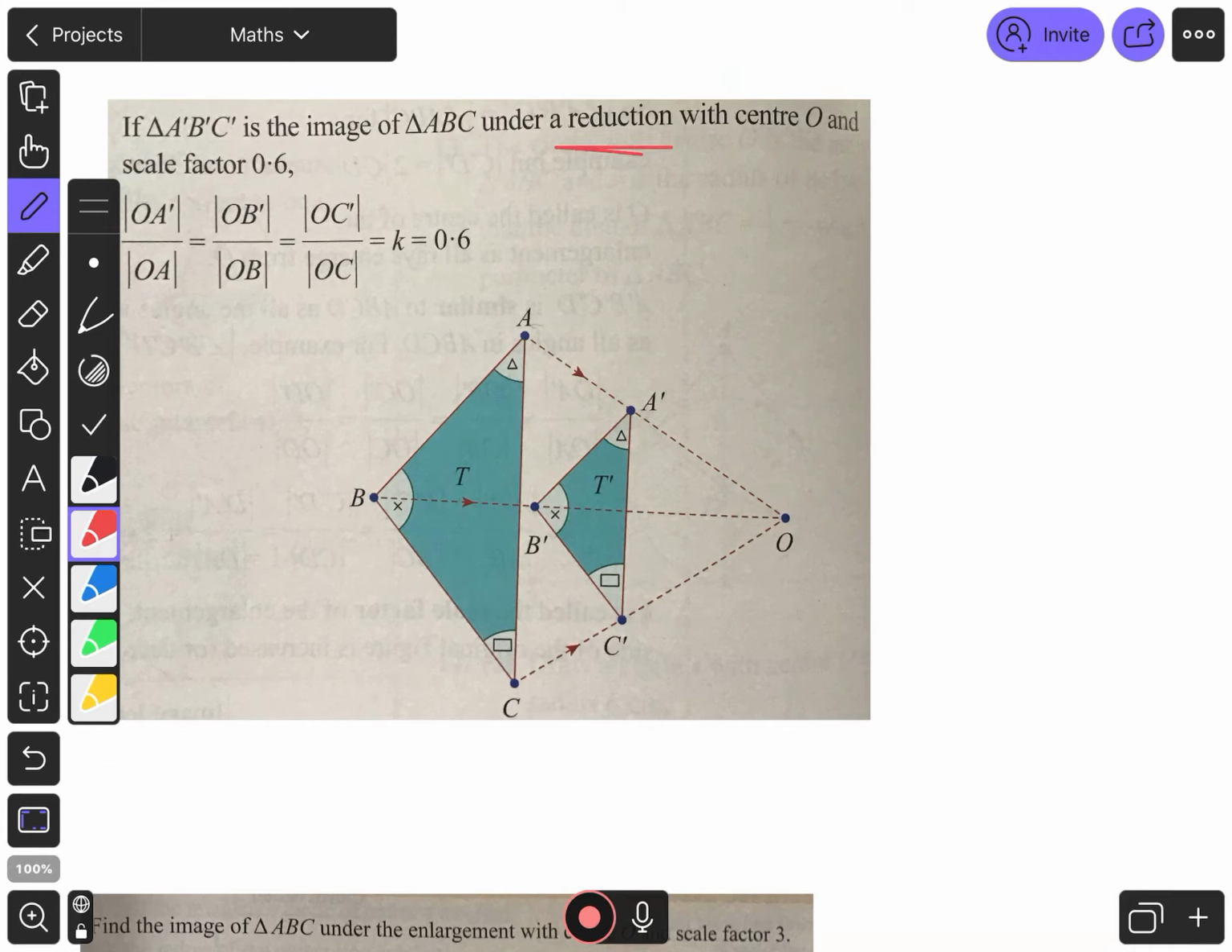So this is a reduction, so it just means that it's going to be smaller. Your object is going to start at a certain size and then what you create is going to be smaller. Here's our centre of enlargement O, and it is a scale factor of 0.6. So K equals 0.6. In an exam you would be given this, and this, and this, and you would be asked to create this middle triangle using all that information.